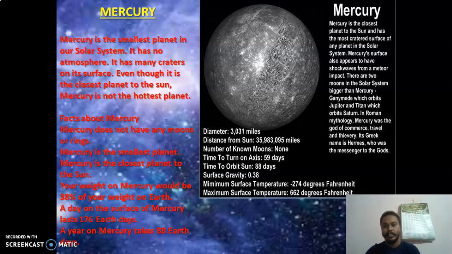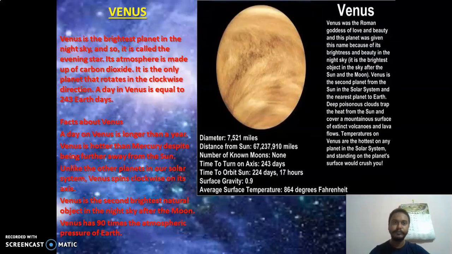In Roman mythology, Mercury was the god of commerce, travel, and thievery. Its Greek name is Hermes, who was the messenger to the gods. Diameter, distance, number of moons, time taken, all these details are given in this picture, and it is given in your chart also, in your book chart.